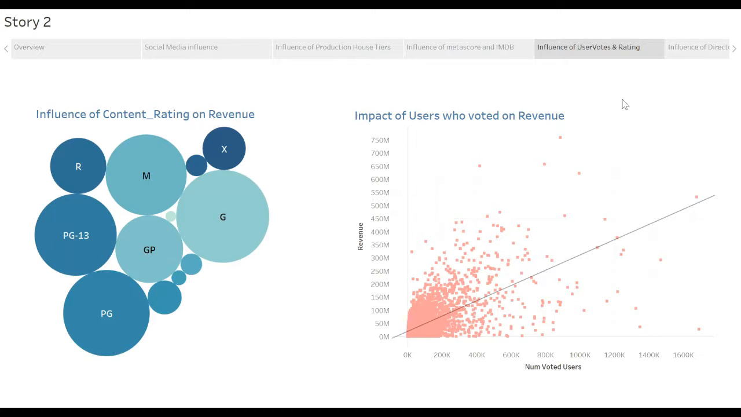We then look at it from the user perspective. Firstly, users are filtered based on the content rating, that is, whether they are allowed into the theater. We saw that different content ratings had an impact on the revenue, and hence it was an important variable that we added to the regression model. Another thing we looked at was the impact of users who voted, because we noticed that the more people vote, the better your revenue. This makes a lot of sense because when people are talking about the movie, it creates word of mouth and spreads a lot.